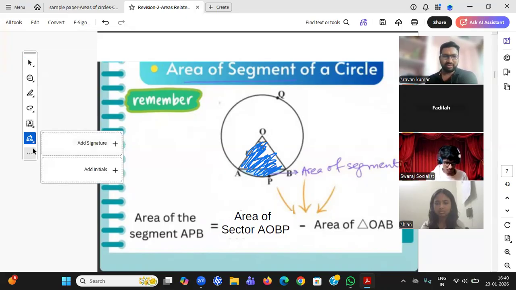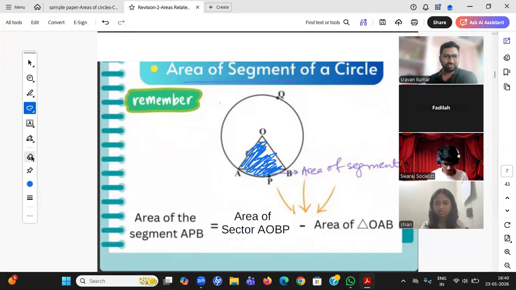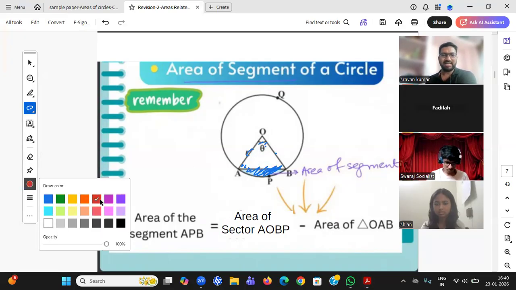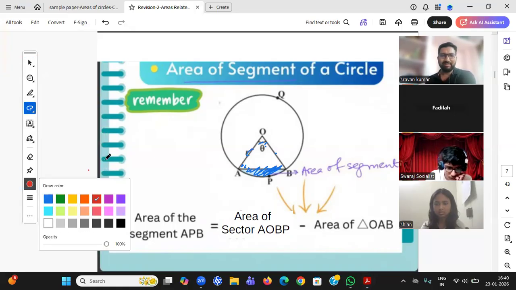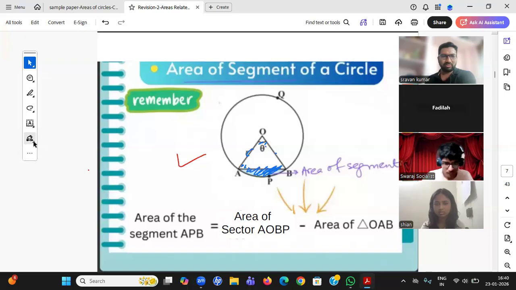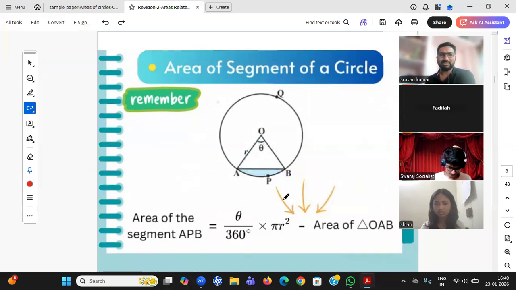Then you just need to delete this upper triangle. This is what we have done, but the challenge is how to find the area of the triangle, which I need to subtract always. That depends on the angle they made.